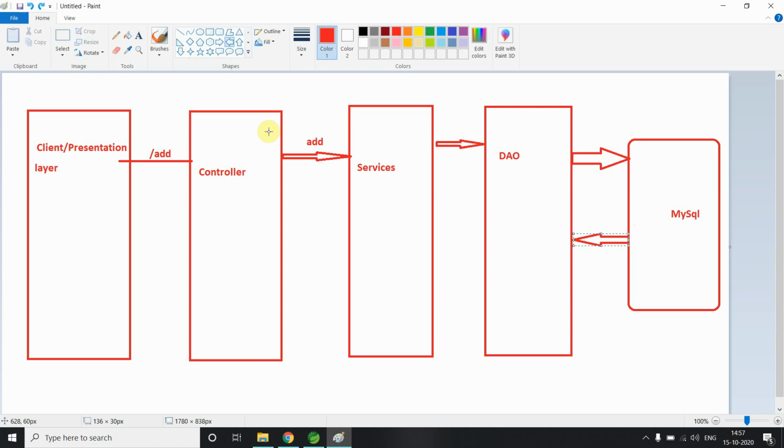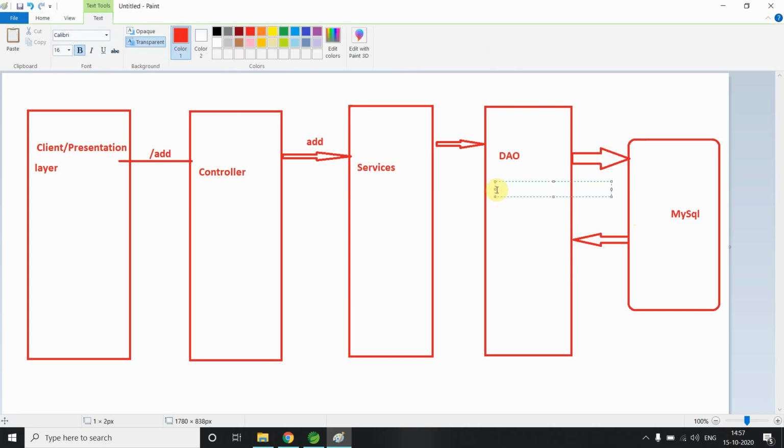And what is a DAO here? Our DAO is a design pattern for interacting with databases. Inside it you can use anything, whatever you want. It depends totally on your choice, like you want to use JDBC, or you want to use Hibernate or iBATIS. It all depends on you.